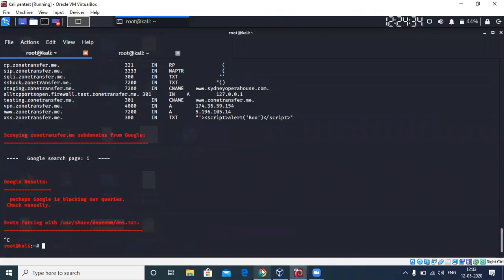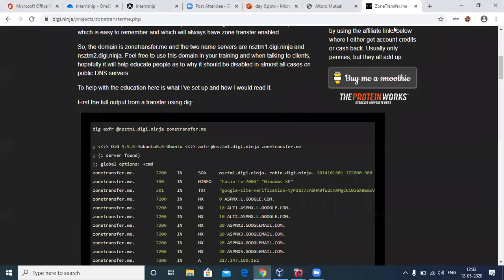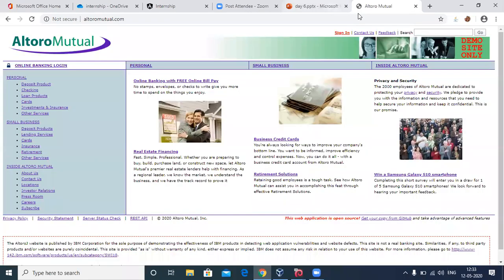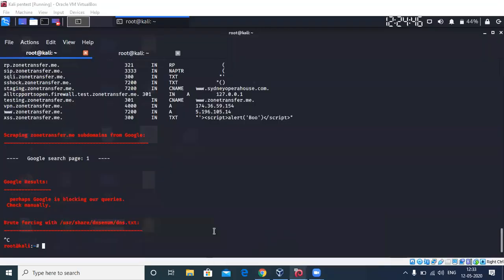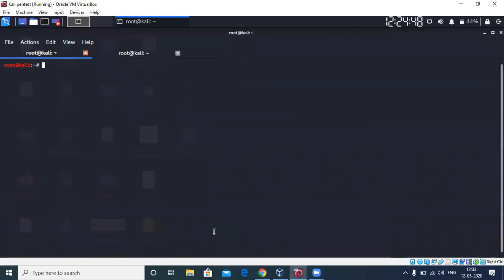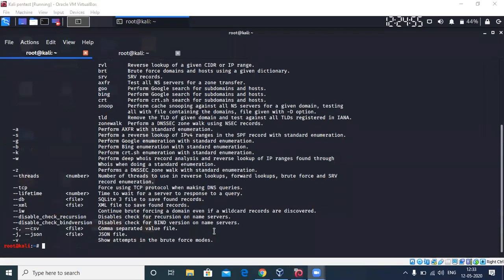Let's go to the next tool, that is DNSRecon. This is also very similar. Let me present the help menu.